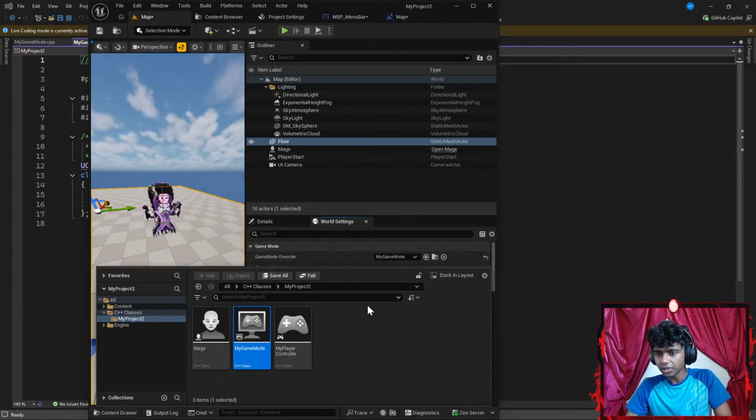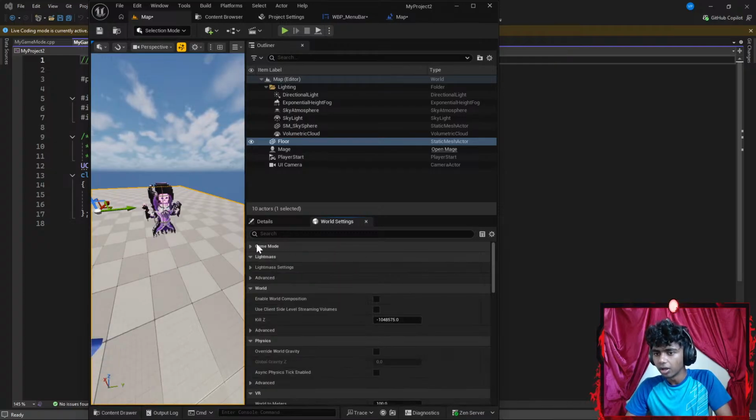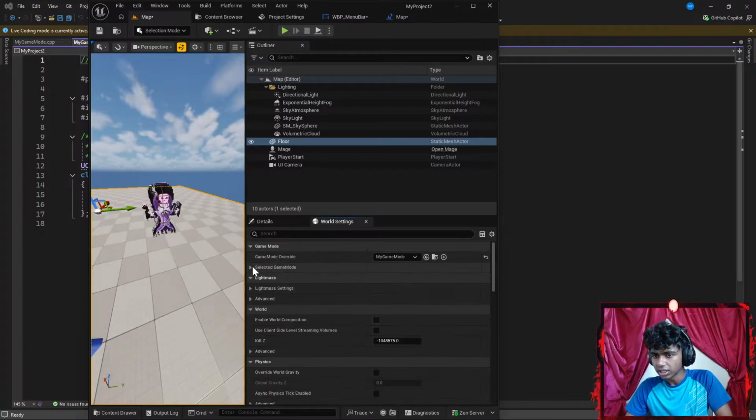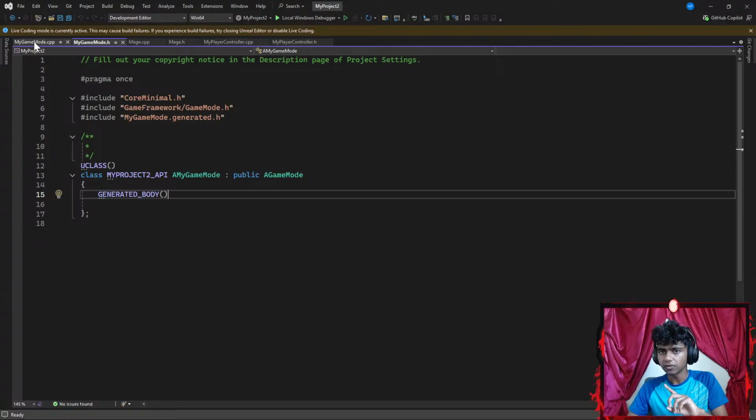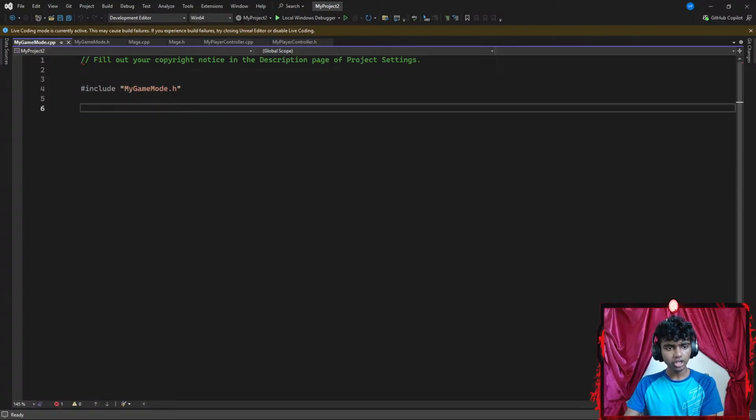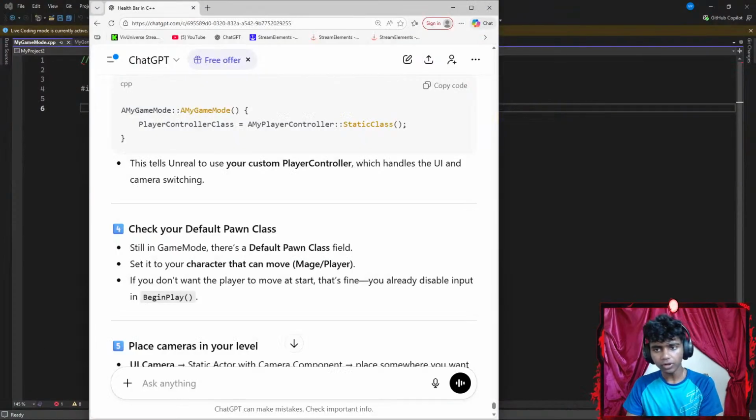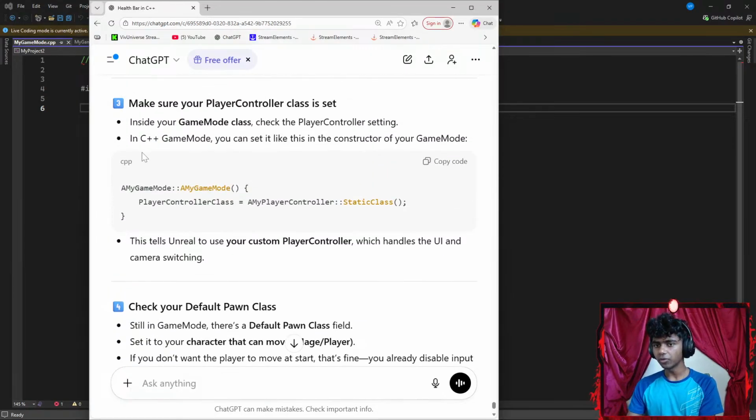Okay, I think I set it to my game mode now. So game mode override is set to game mode. Now under my game mode, is there something I want to do? This is my game mode class right here. Okay, what do I want to do there? Let me get ChatGPT up here again. Now inside my game mode class, you can set this in the constructor.